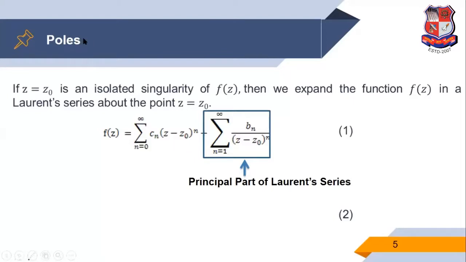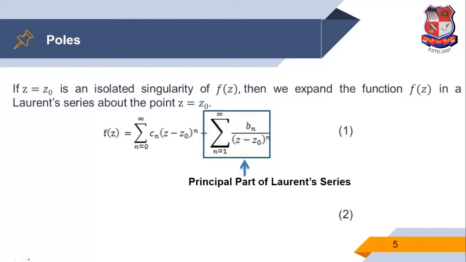Now we discuss another singularity, the pole. This is an important topic for the residue theorem, residue theory and application of residue theory. So this is a very important topic. Now what is the concept of poles we discuss? So if z is equal to z0 is an isolated singularity of f of z,